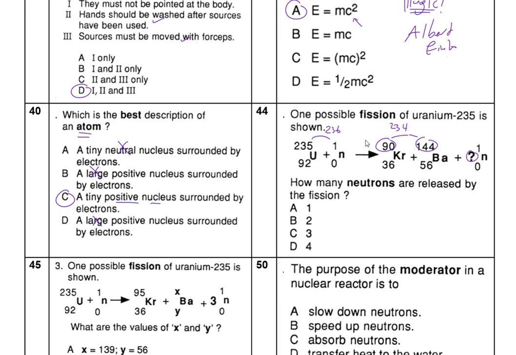Okay, so 236 to 236, 234. So therefore this one should be 1, so this one should be 1. So this one should be 2 in this case. Yes, so this number should be 2. So therefore it has to be 2 in this particular case.